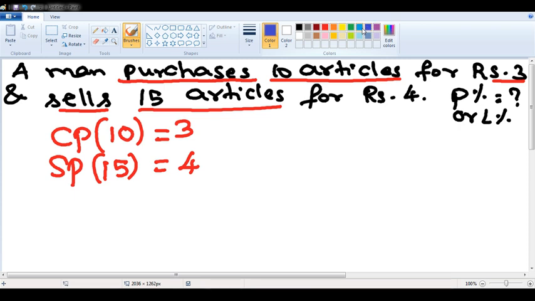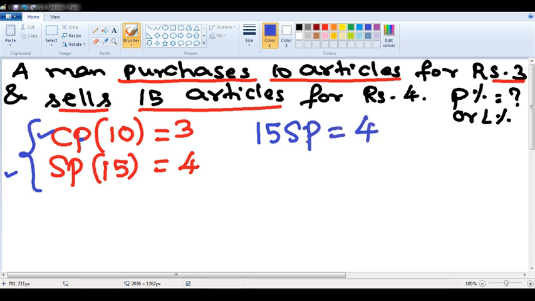In the previous class itself, when I took this problem, I explained very clearly, and we also solved so many questions based on this format, saying that whenever you get something like this, always express it as SP by CP, because I want the denominator to be cost price, which is the initial value. If I express it, the first equation is 15 SP is equal to 4. The second equation is 10 CP is equal to 3. Divide one by the other, it becomes SP by CP.